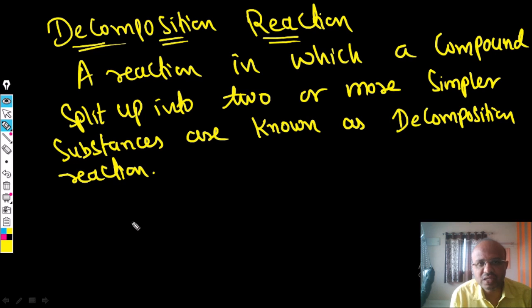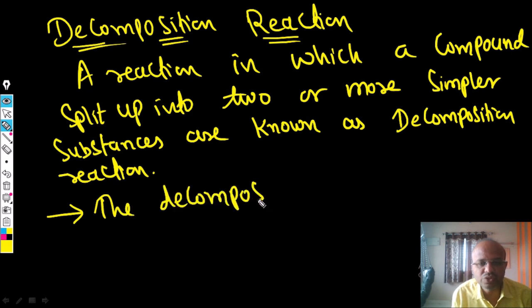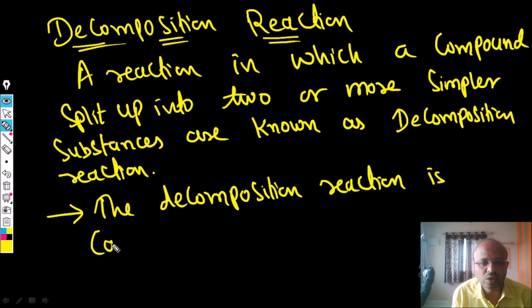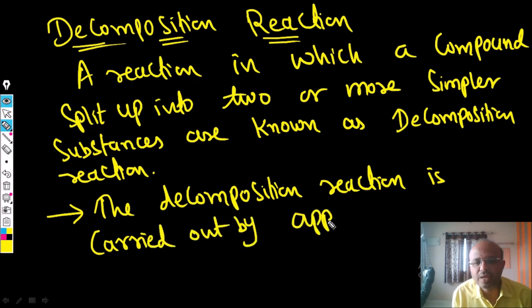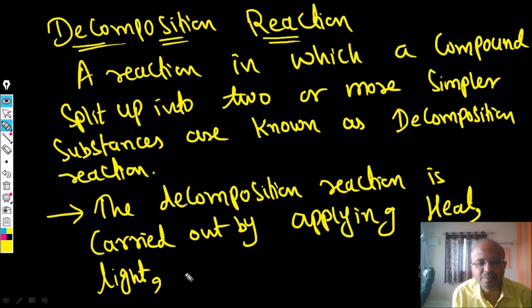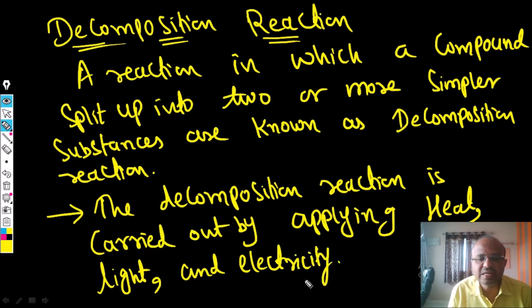Okay, and this decomposition reaction will be carried out by heat, light and electricity. So the decomposition reaction takes place only if it absorbs energy. Energy will be absorbed in the form of what? Heat, light and electricity. There is one condition: the decomposition reaction is carried out by applying heat, light, which can be any light, sunlight or bulb light, and electricity.